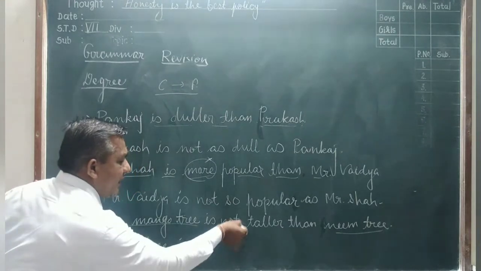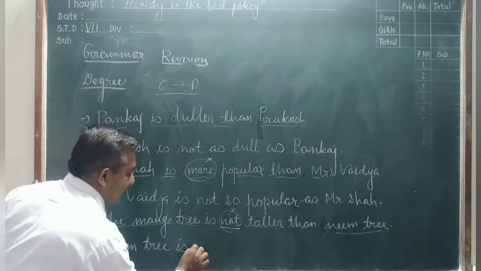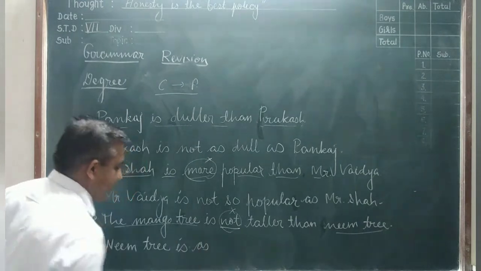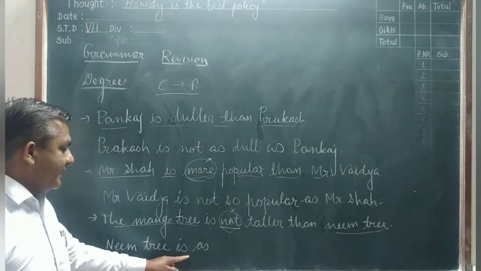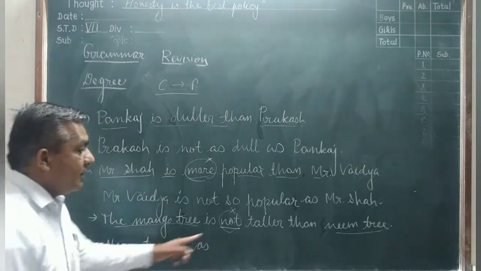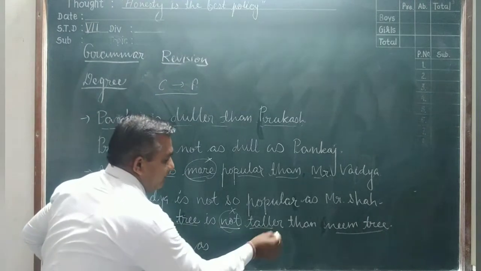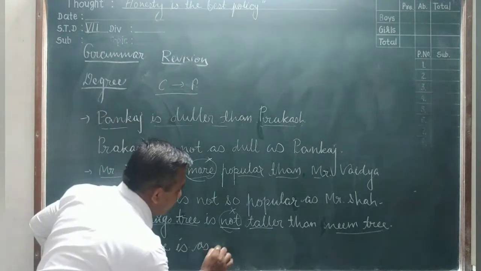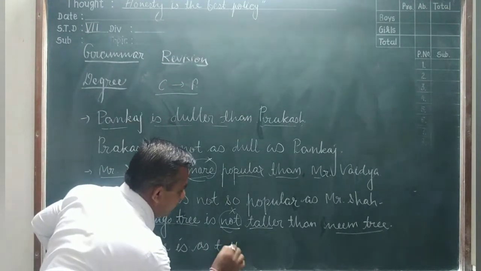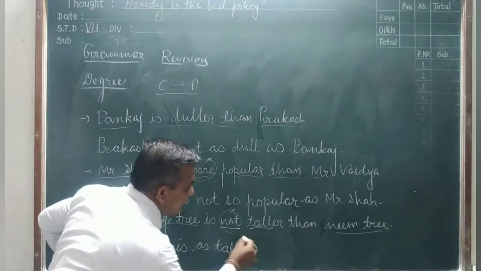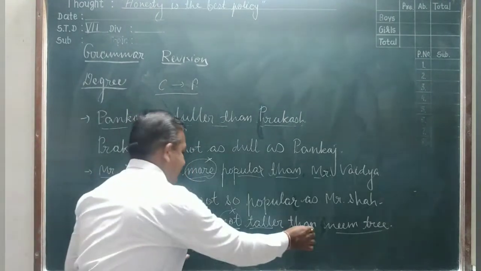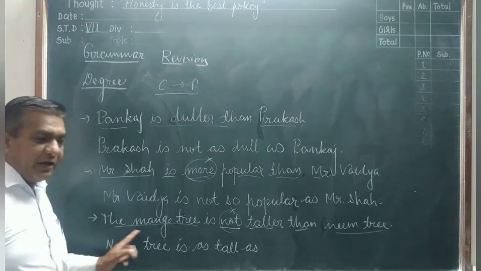Here we remove the not and we write as. Neem tree is as tall. Tall is the main form, the positive form. As, remove the than and after that you write the mango tree.